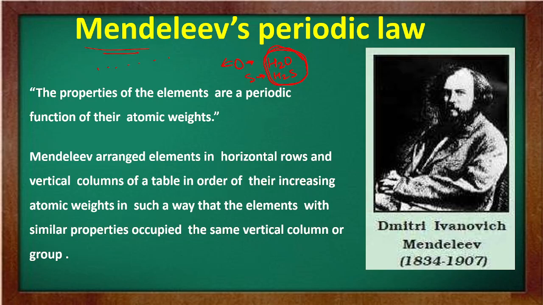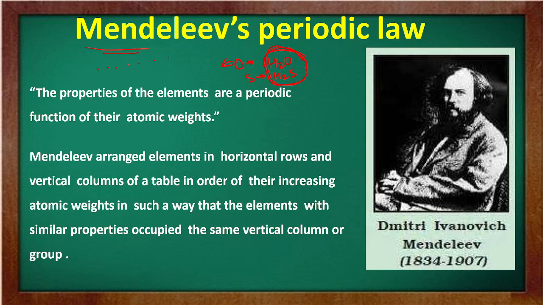He placed elements with similar properties together. Means he did not pay so much attention to atomic weight, but gave importance to those properties where he came to know that the compounds formed by those elements were similar.